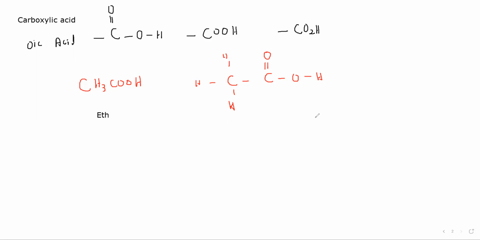So eth, because of two carbons, then AN. We will not write the full ANE, we will only write AN. The reason why we do not write ANE is because the functional group starts with a vowel. That's why we only write AN. And for the functional group carboxylic acid, it will be oic acid. So this will become ethanoic acid.